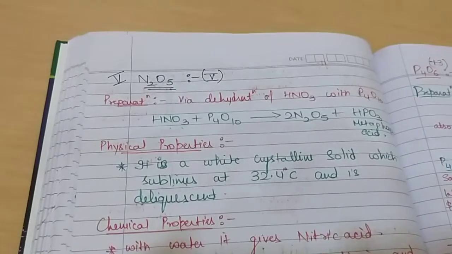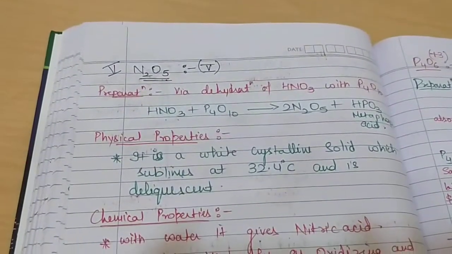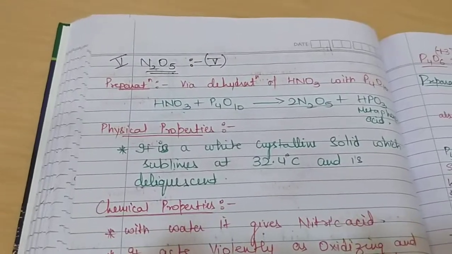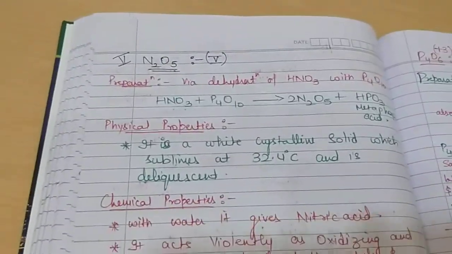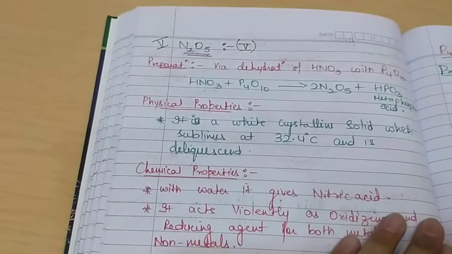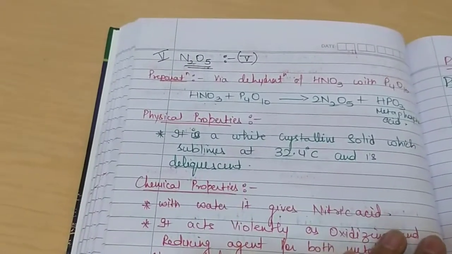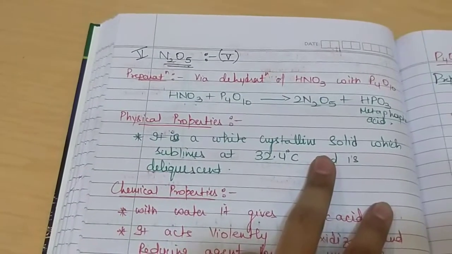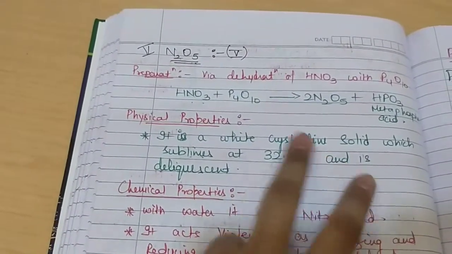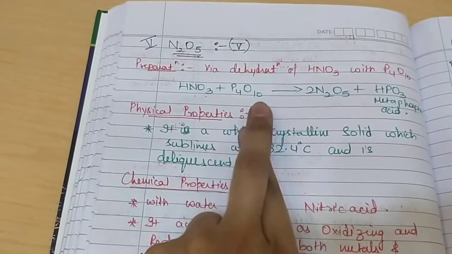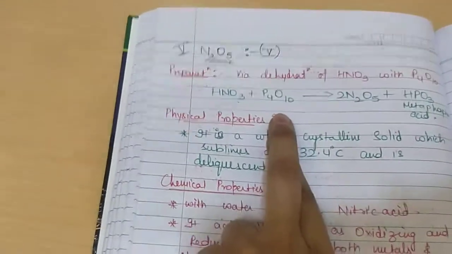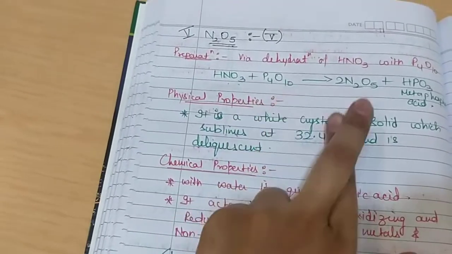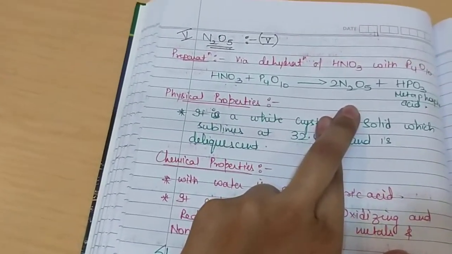The next oxide of nitrogen is N2O5. This is the only oxide of nitrogen which is solid at room temperature. It is prepared from nitric acid by reacting it with a very important dehydrating agent, which is P4O10, an oxide of phosphorus. We'll be discussing it further. So when nitric acid reacts with it, it absorbs water from nitric acid and we get N2O5.